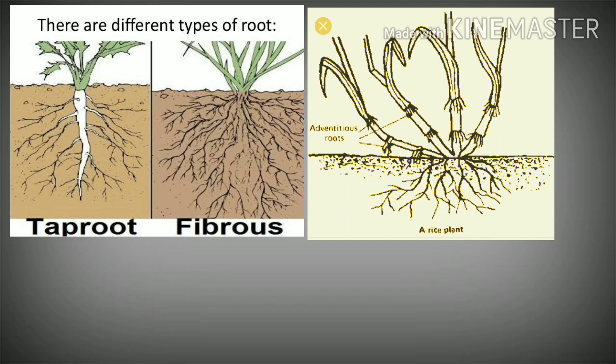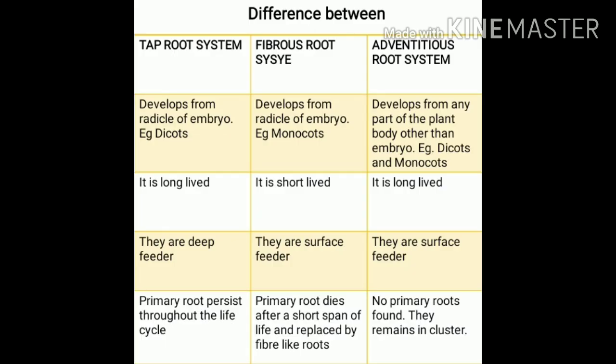So these are the main differences of these three root systems based on the origin of the root system in the plant body. Now let's see the other differences that we can find in the three root systems. This is the summary of the three types of root system.